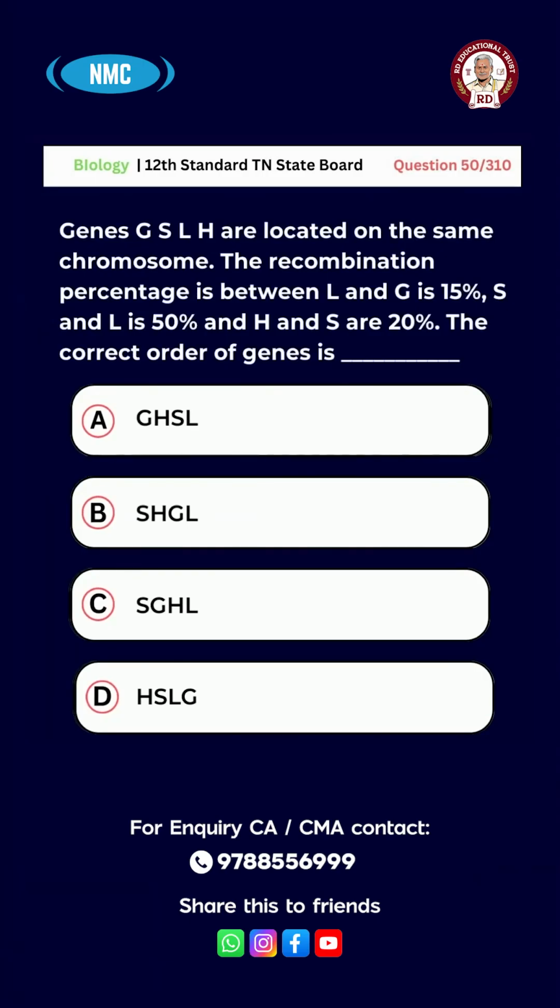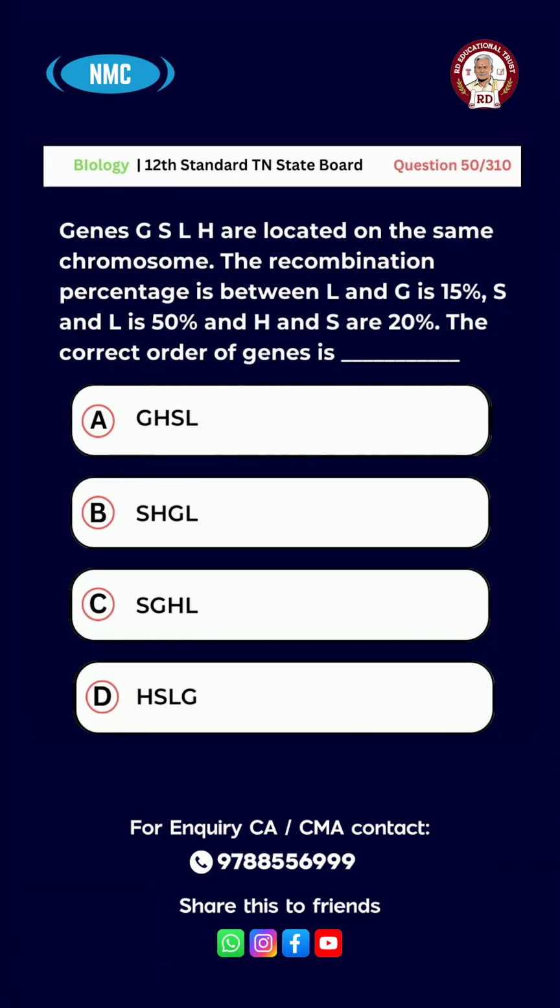The recombination percentage between L and G is 15%, S and L is 50%, and H and S is 20%. The correct order of genes is option A, GHSL, B, SHGL, C, SGHL, D, HSLG.